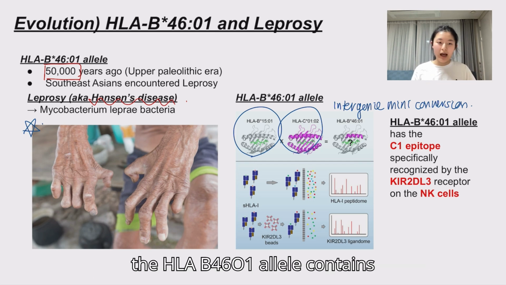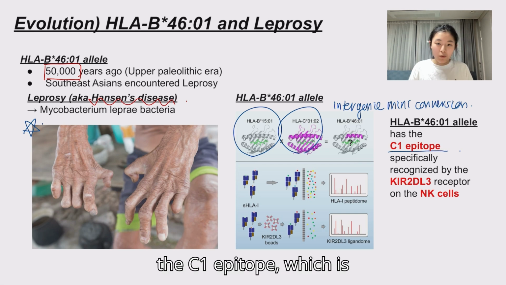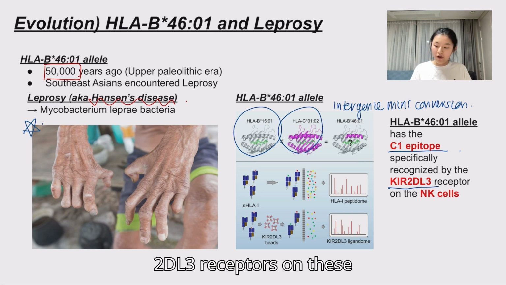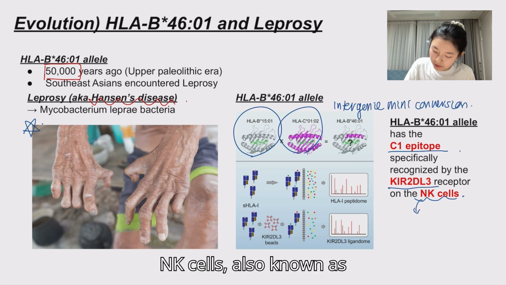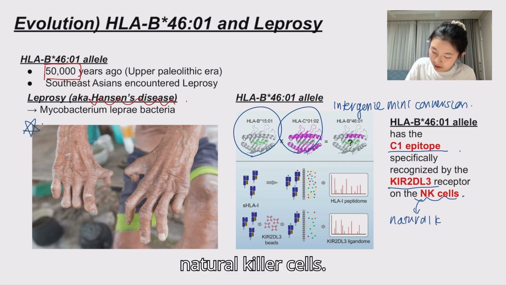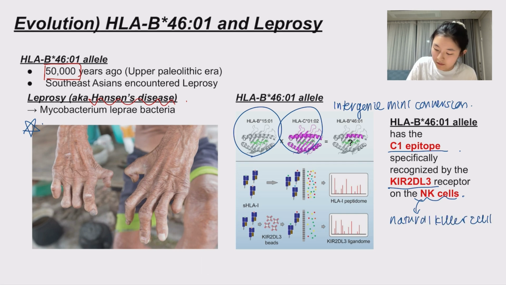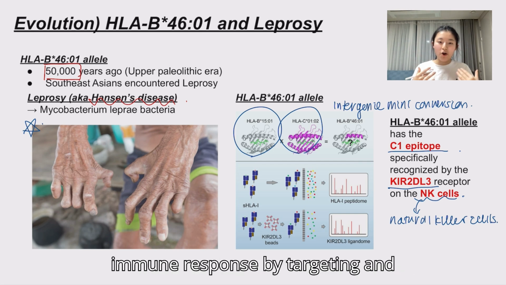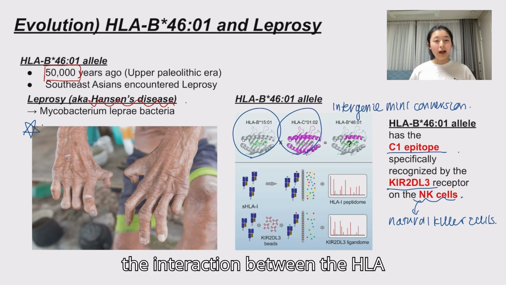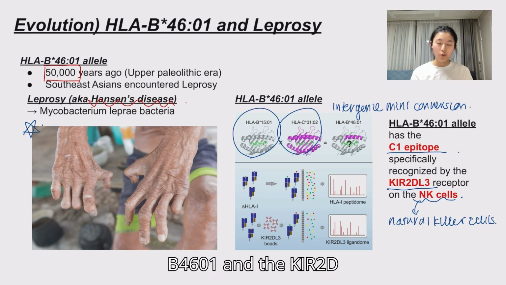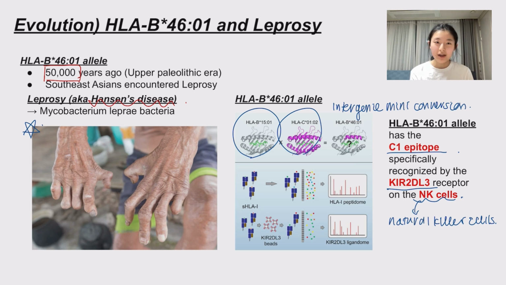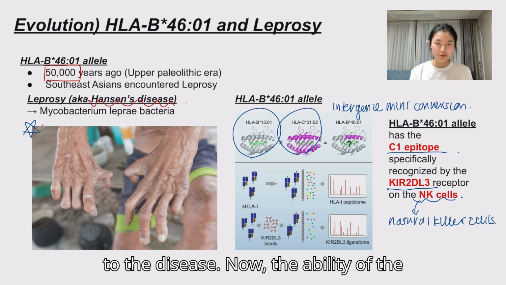Now, more specifically, the HLA-B4601 allele contains the C1 epitope, which is specifically recognized by the KIR2DL3 receptors on these NK cells, also known as natural killer cells. Now, these NK cells are super important because they play a crucial role in the immune response by targeting and destroying infected cells. Now, the interaction between the HLA-B4601 and the KIR2DL3 helps boost the immune response against the Mycobacterium leprae, thereby potentially increasing resistance to the disease.